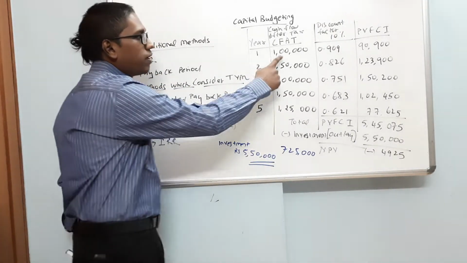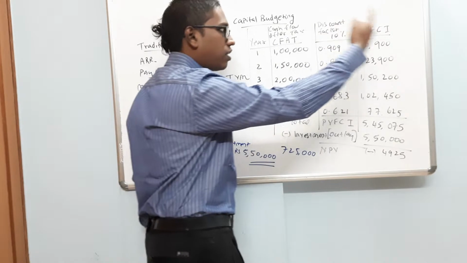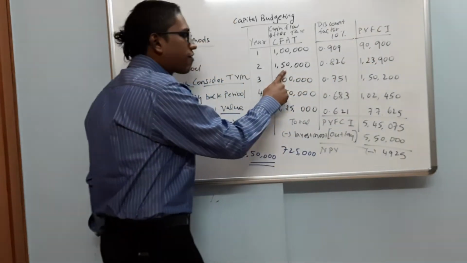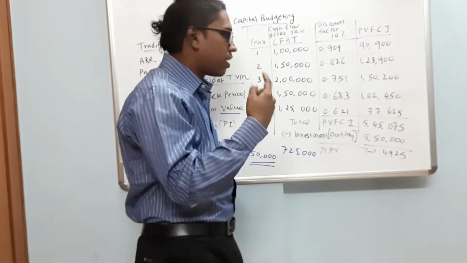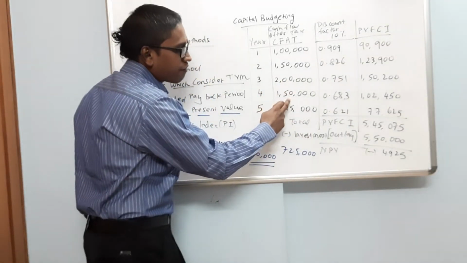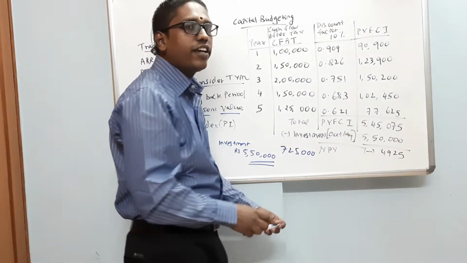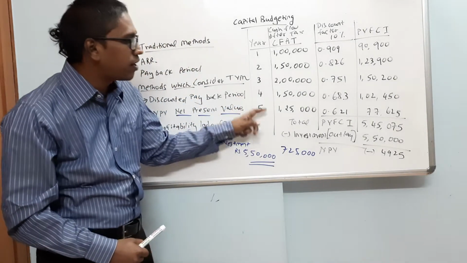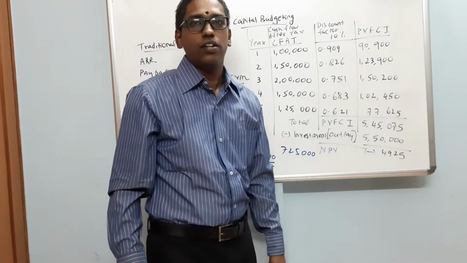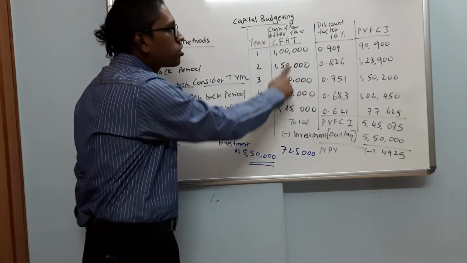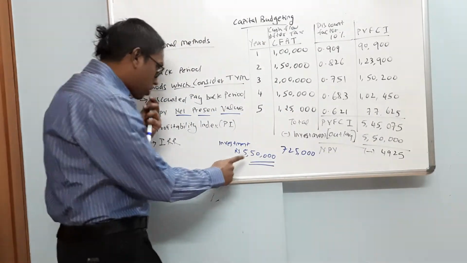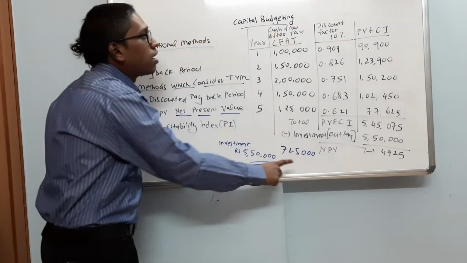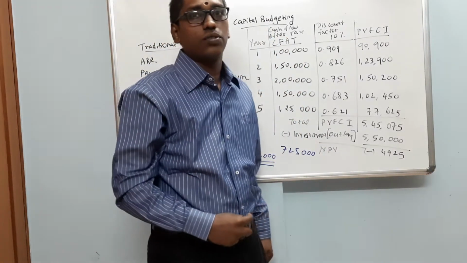This 1 lakh rupees we are going to get 1 year down the line. This 1 lakh 50,000 rupees we are going to get 2 years down the line. And so this 2 lakh, 1 lakh 50 and 1 lakh 25 we are going to receive 3 years, 4 years and 5 years down the line. So all these are future cash flows. You are going to make the investment today and all these amounts are future cash flows.